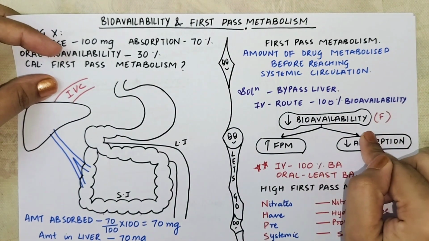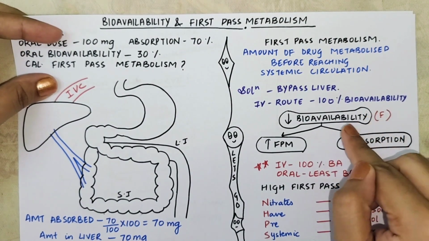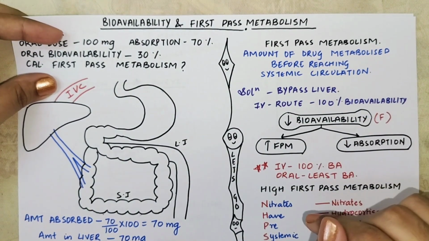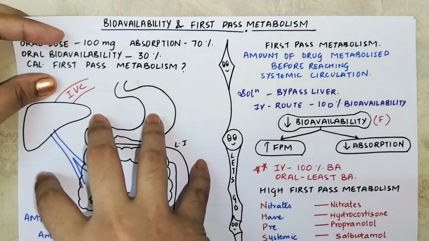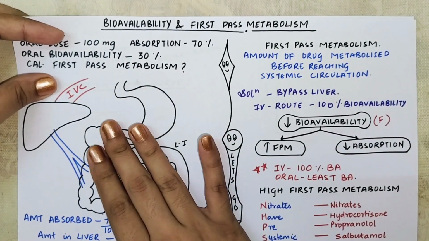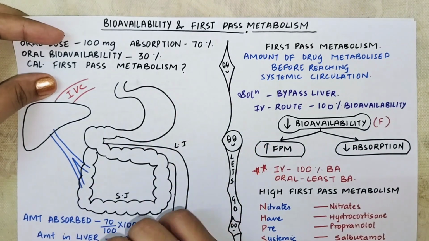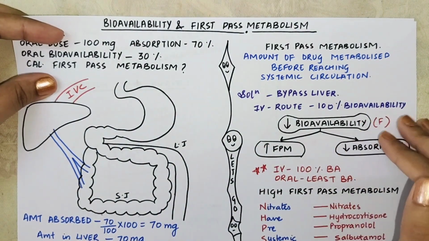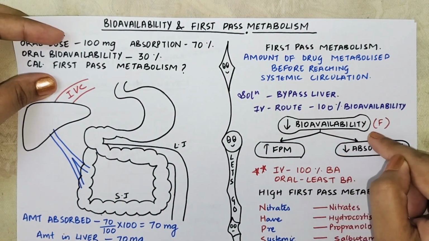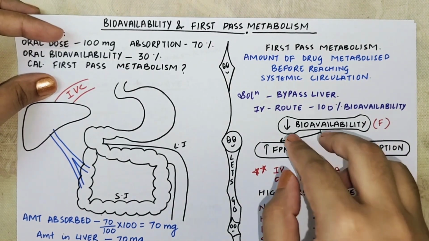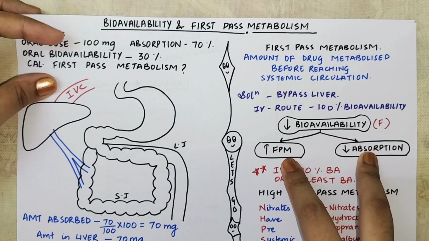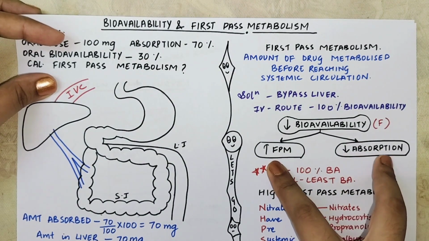So bioavailability is the percentage of dose going to systemic circulation. Write it down right now so that I can explain you this example, and through this example you will be able to understand first pass metabolism and bioavailability very well. Now, what is bioavailability? It is the percentage of dose which is going to systemic circulation. Now, bioavailability depends on two factors, that is first pass metabolism and absorption.